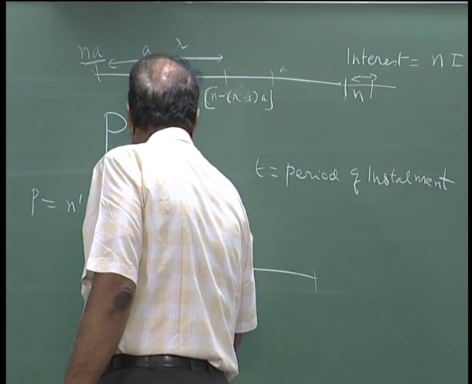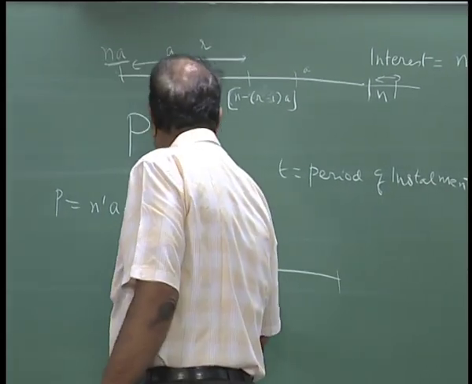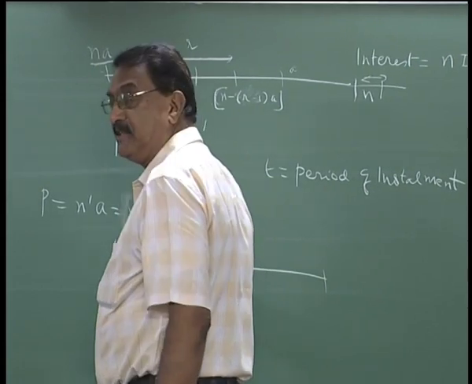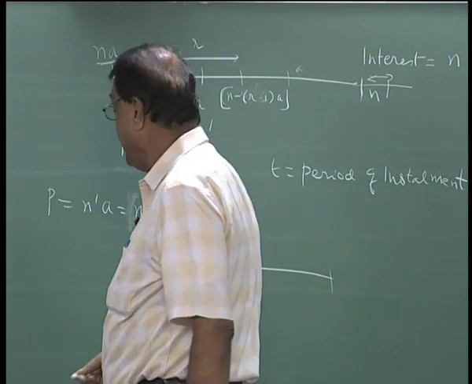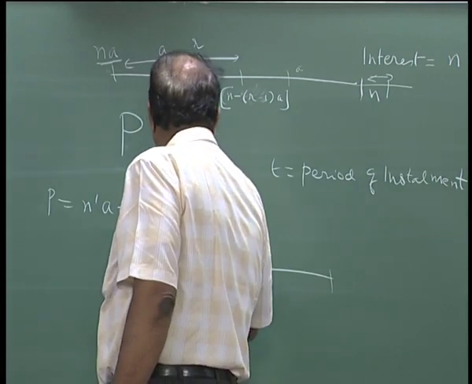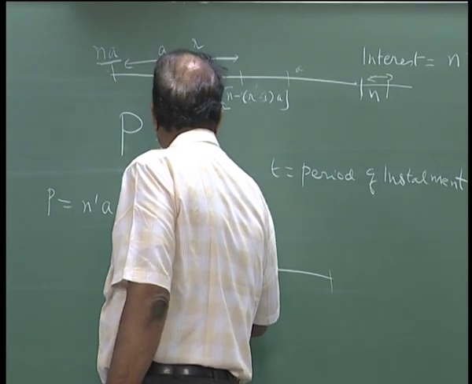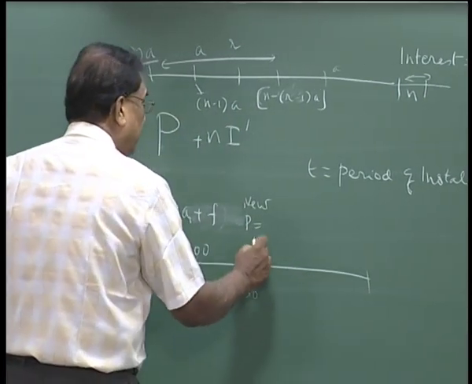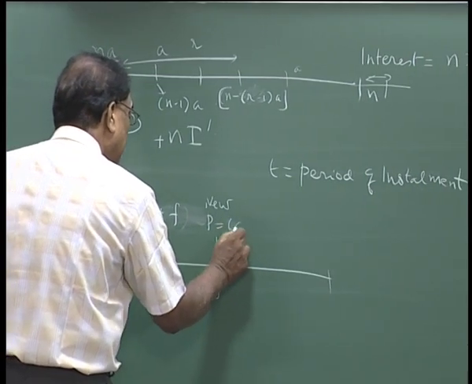After one period of installment, one month, 10 is the interest, and he is paying 50. If you subtract that 10, 40 he has paid specifically for clearing the principal. So the new principal will be 60.